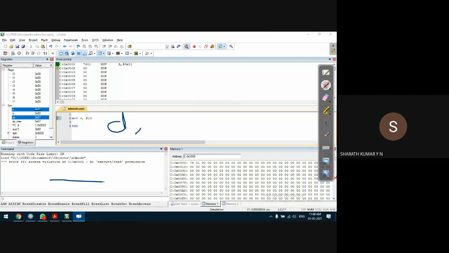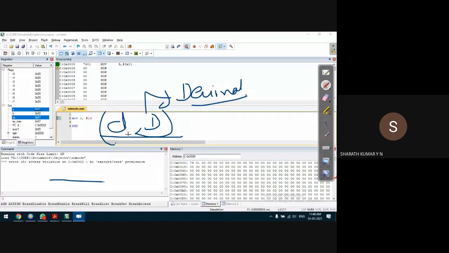We get the same thing, because even if you specify D or not, you can use either small d or capital D. Both are okay, because assembly language is case insensitive. You can use small d or capital D or decimal, no problem. Luckily, there's not an issue in assembly language programs. So either you specify D or not, it will treat it as decimal if nothing is specified.